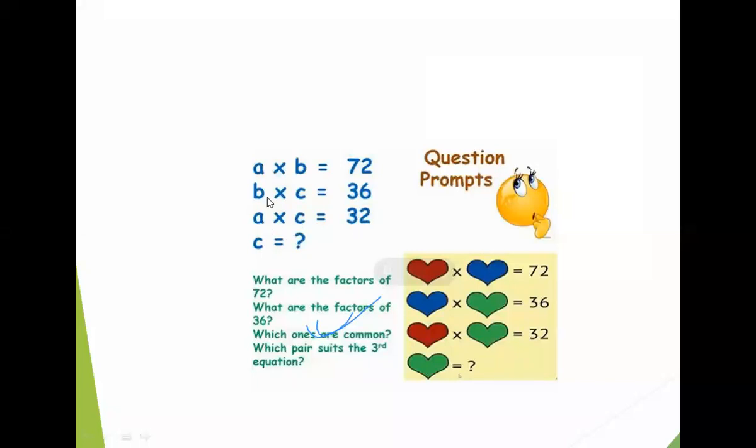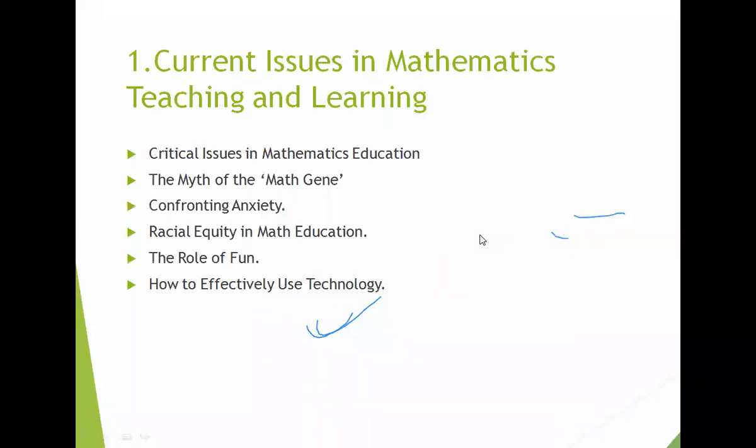Here A cross C and B cross C. That means they will contain the same numbers. So now if we give here C as 8 into 4 or 4 into 8, 4 into 9, 9 into 8, this way we can check it. And I think you can do it. So you will solve, you will try. This one will be for you.